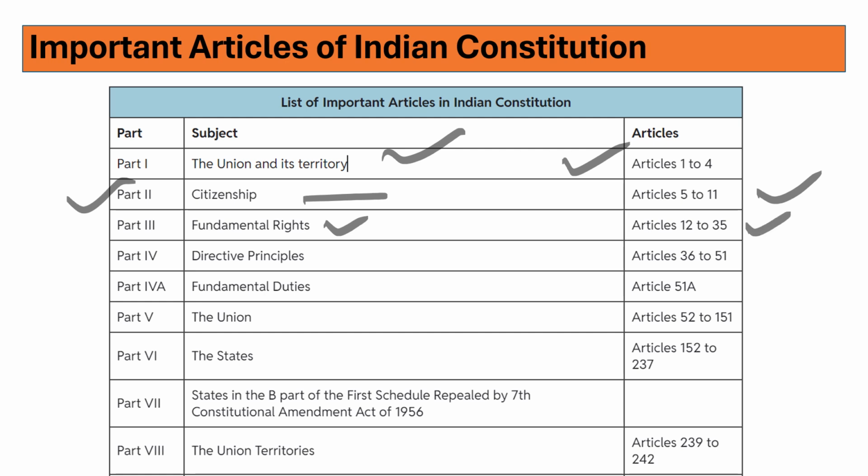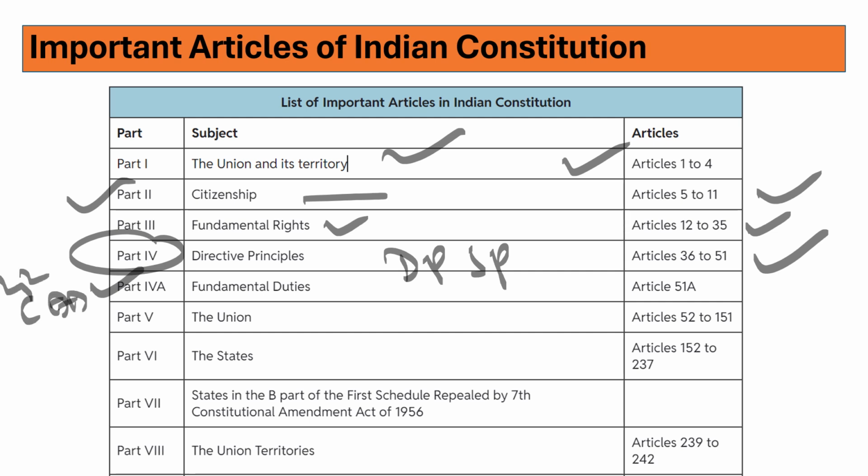Directive Principles of State Policy, DPSP we will call them. Part 4 of the Indian Constitution deals with DPSPs. Articles 36 to 51 are there. Even Part 4A was included by the 42nd Constitutional Amendment Act in 1976. These fundamental duties have been included, and Article 51A has been introduced.